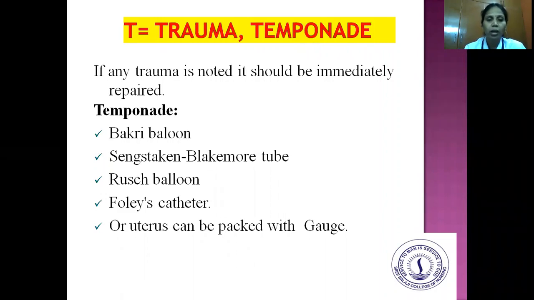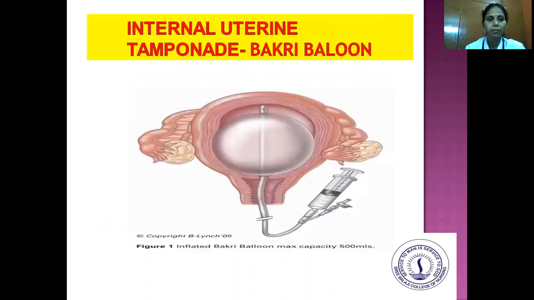So there have been many varieties of tamponade, that is Bakri balloon and Sengstaken-Blakemore tube, Rusch balloon, Foley's catheter, or the uterus can be packed with gauze. So these are the tamponade which help in preventing or controlling the bleeding from PPH.